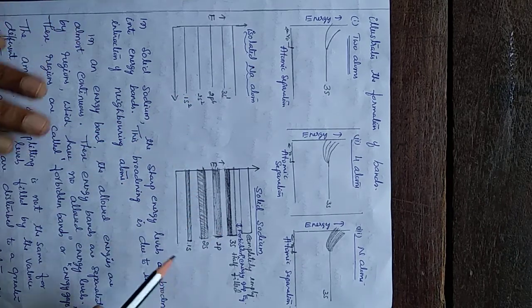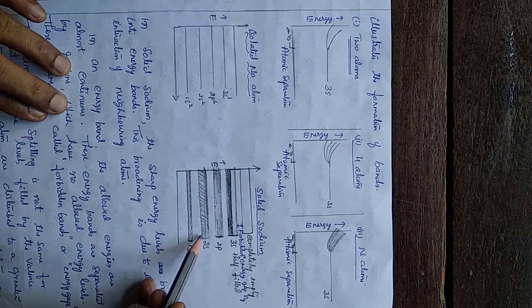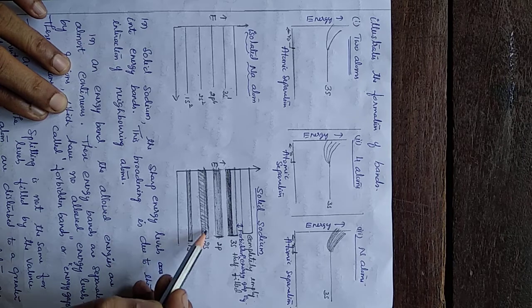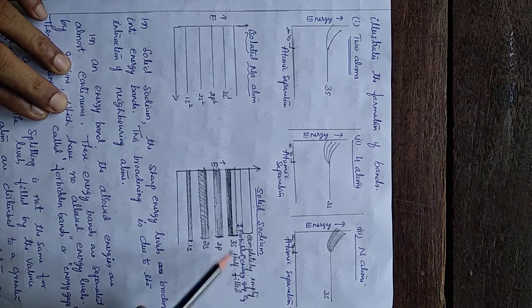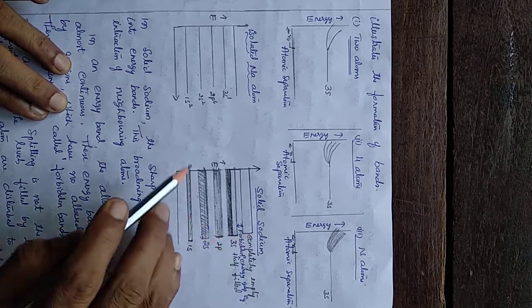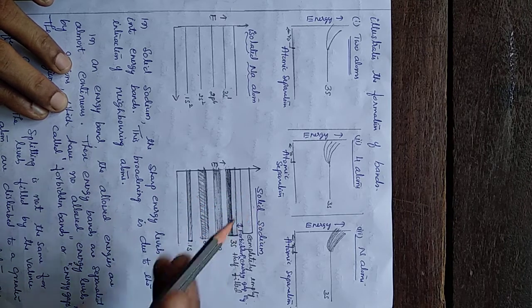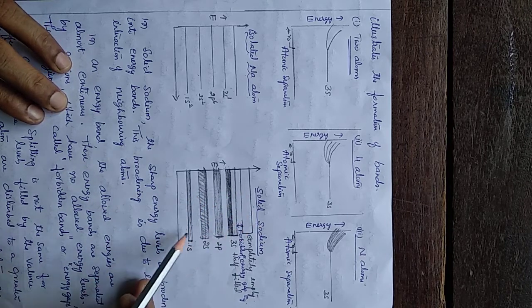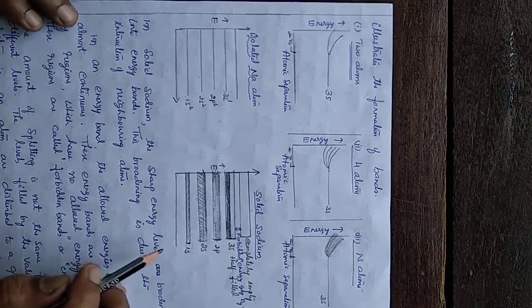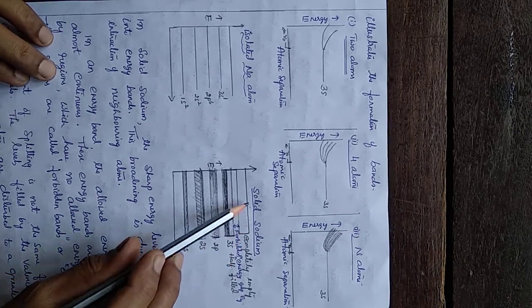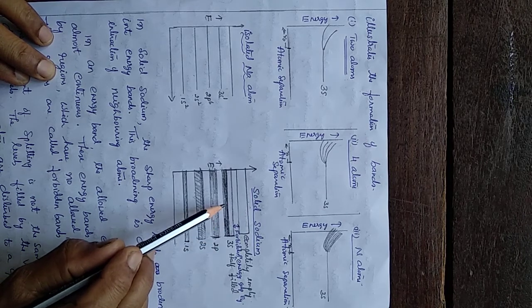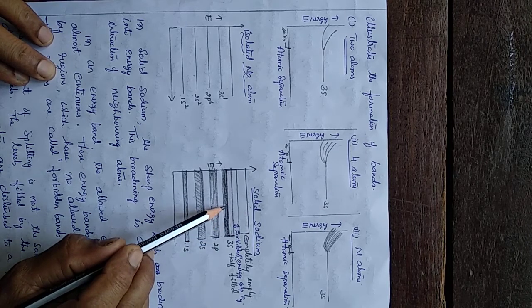And see here, you can make out the difference. The widths of the bands are not the same. The different bands have different widths. As you move outside, the higher levels are found to be wider. Higher energy bands are wider compared to the inner energy level bands. And here, in the case of solid sodium, this is the level in which the valence electron occupies.